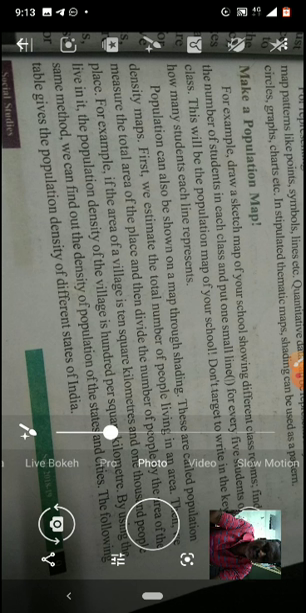For example, if the area of a village is 10 square kilometers and 1000 people live in it, so the population density of the village is 100 per square kilometer. By using the same method, we can find out the density of population of the states and cities. The following table gives the population density of different states of India.